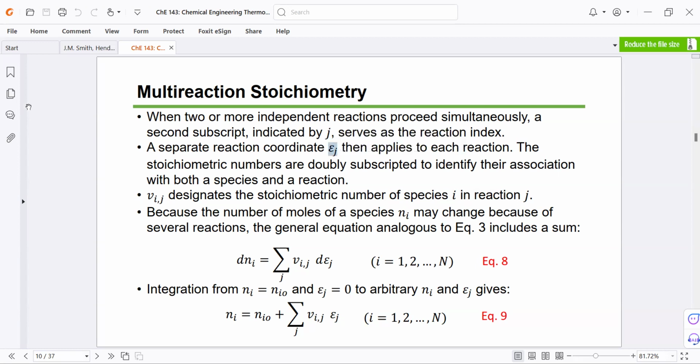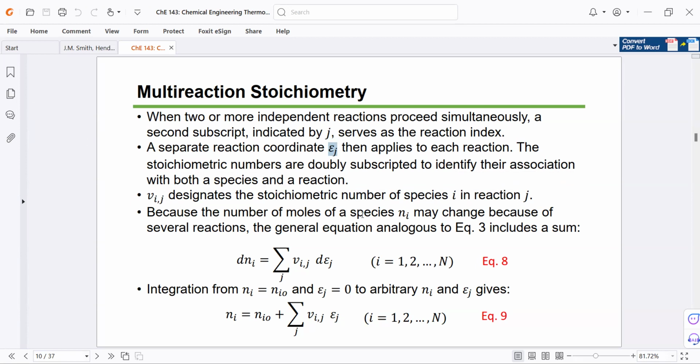Epsilon would just have one subscript because it's just referring to the reaction, so each reaction would have one epsilon. However, each species might belong to different reactions, so the stoichiometric coefficient has both subscripts I and J.